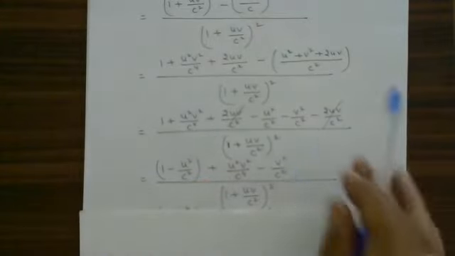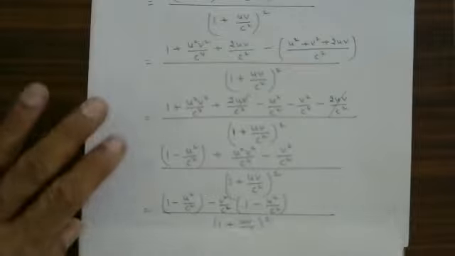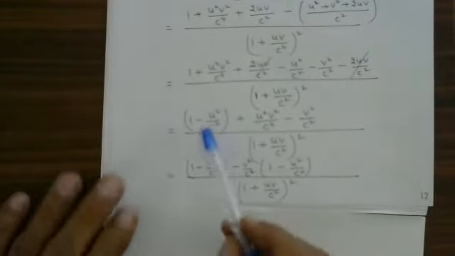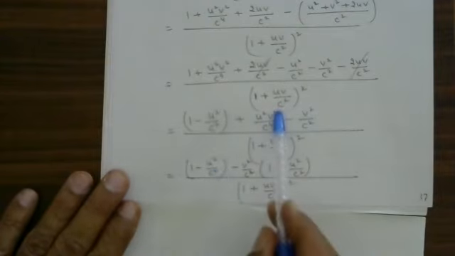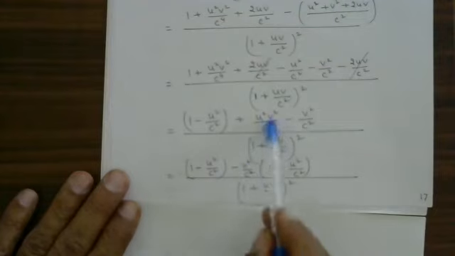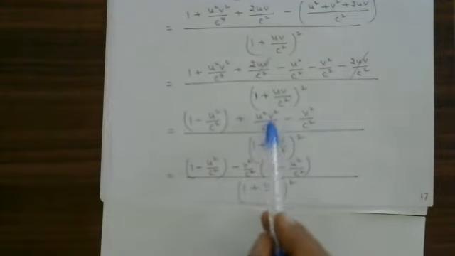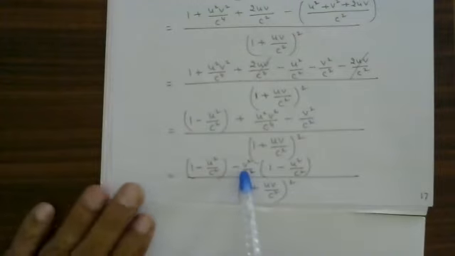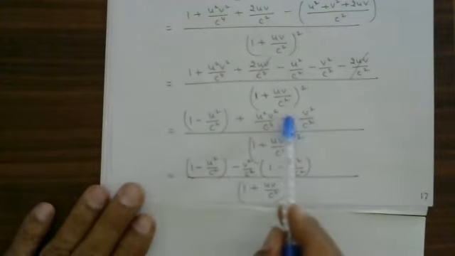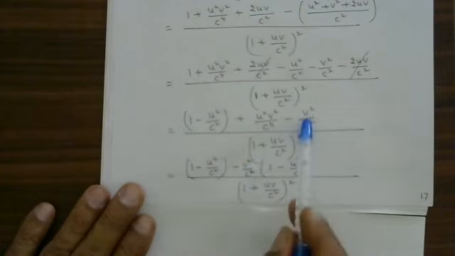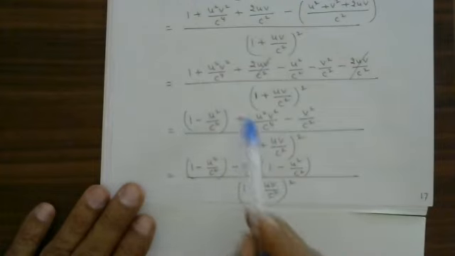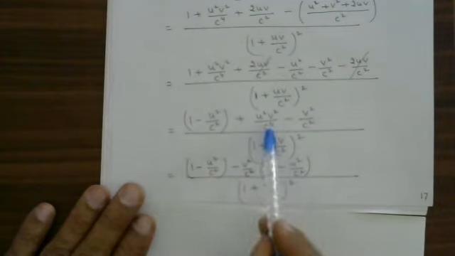Denominator as it is. Therefore, same thing, minus V square by C square, common factor between here and here. V square by C square, I took the common factor, and the minus sign has been taken. Therefore, you will get here 1 minus U square divided by C square. Denominator as it is.